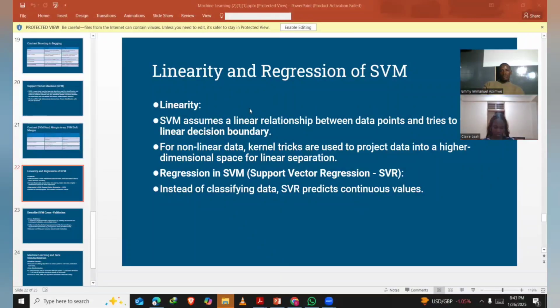Then for nonlinear data, we use kernel tricks. Kernel tricks are used when we have a data set that is clustered, and you project the data into higher dimensional spaces.